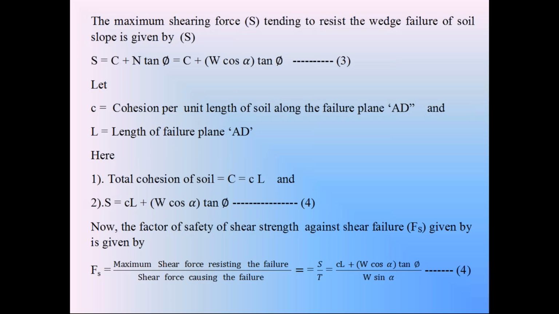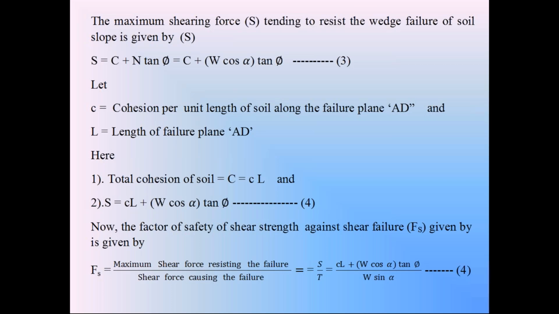It is not possible to construct the finite soil slope with cohesionless soils. Cohesionless soils means sandy soils. By using sandy soils, we cannot construct finite soil slopes. The soil slopes of embankments, rivers, and earth dams, we cannot construct by using cohesionless soils. We construct those finite soil slopes by using only cohesive soils.